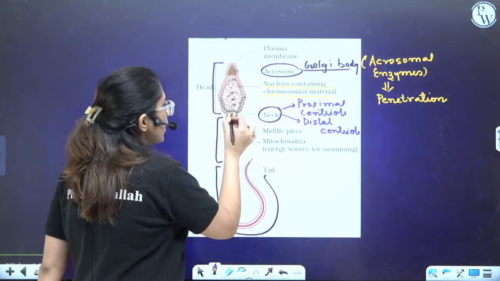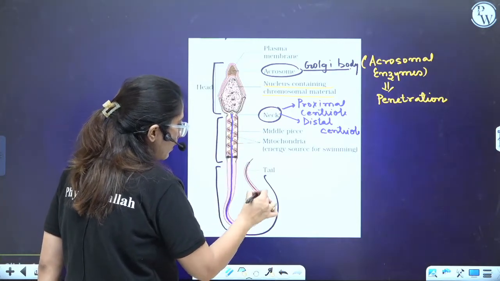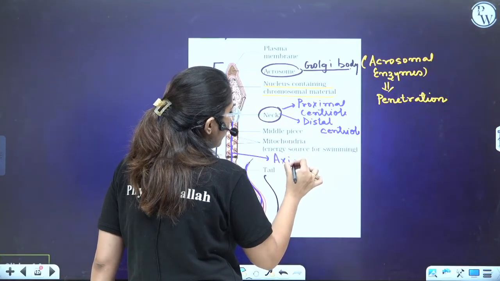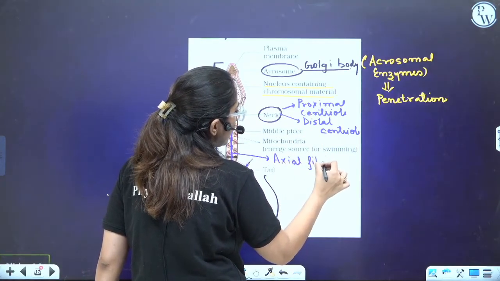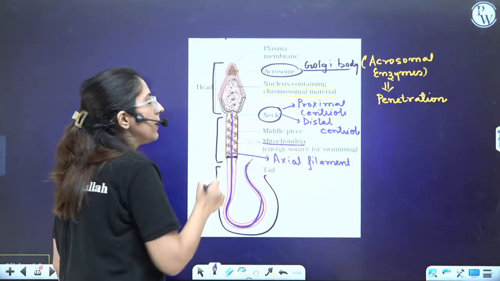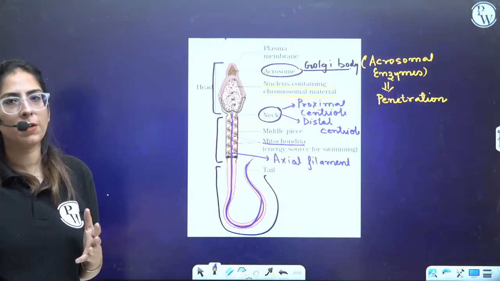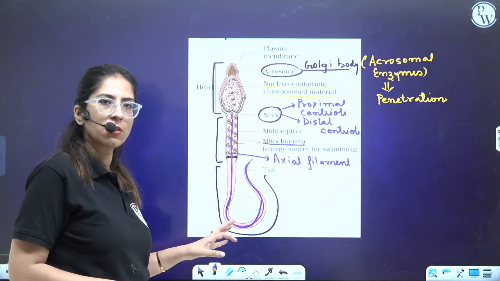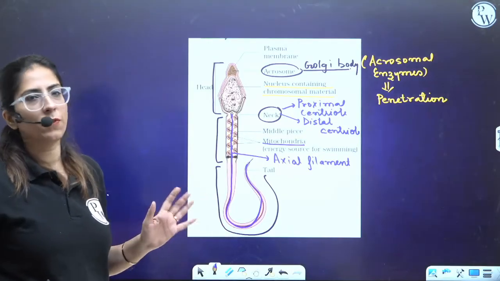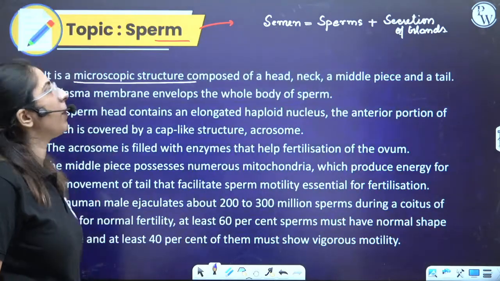Now from the distal centriole, the axial filament comes out, which further forms the tail. Here, the mitochondria look like this, which are a source of energy for the easy swimming of the sperm in the female reproductive tract. Done. Structure is done. Many times this question has been asked about the acrosome, that it is derived from the Golgi body. Hope it is clear. Now, very important part regarding the sperm.